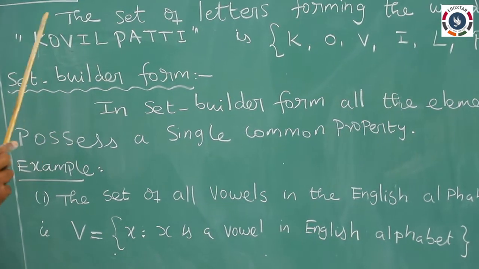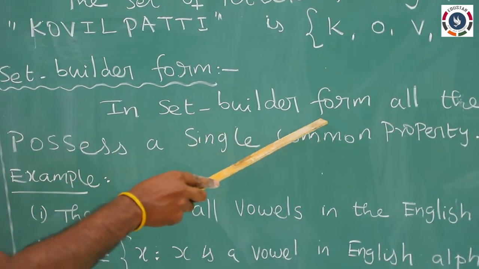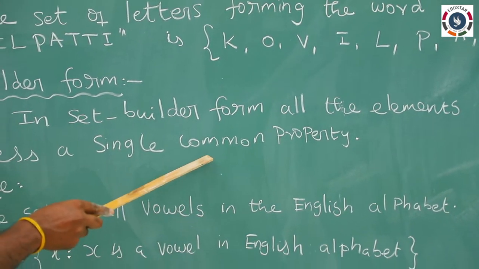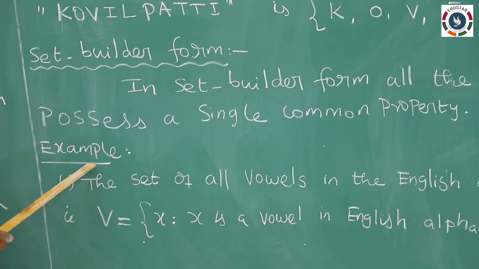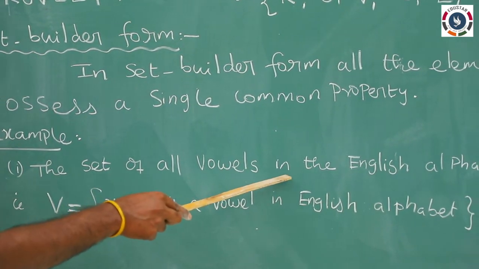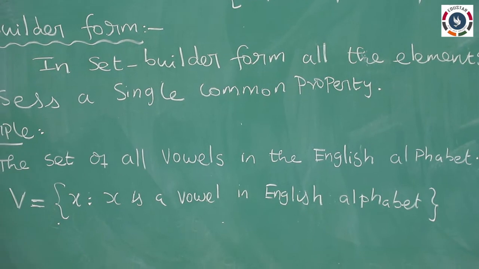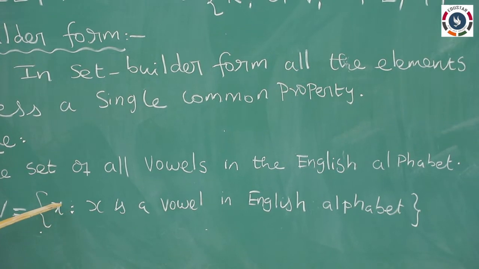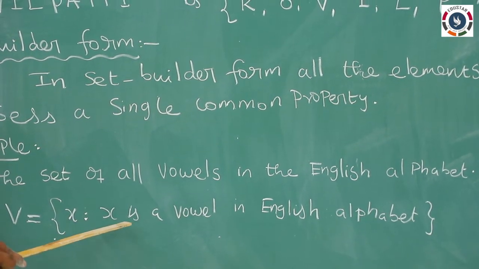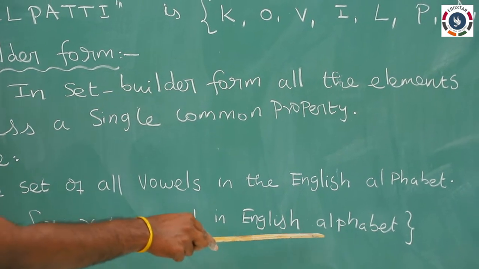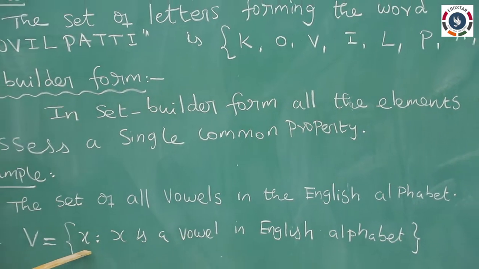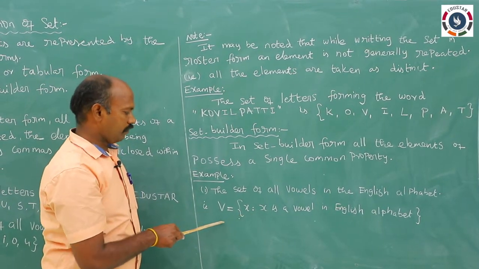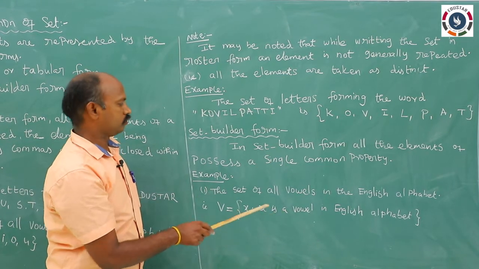Okay. So, next we go to the set builder form. In the set builder form, all the elements possess a single common property. For example, the set of all vowels in the English alphabet, denoted as V. So, V equal to {x such that x is a vowel in English alphabet}. This type is denoted as a set builder form. In roster form, V equal to {A, E, I, O, U}.